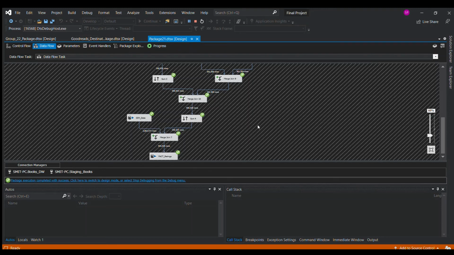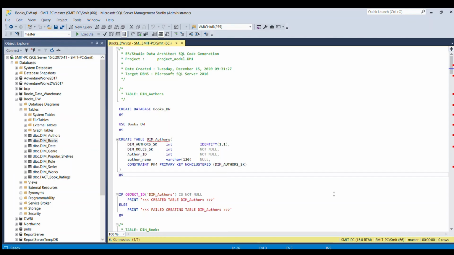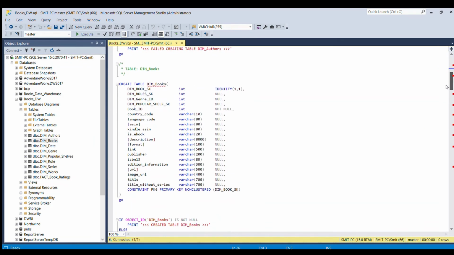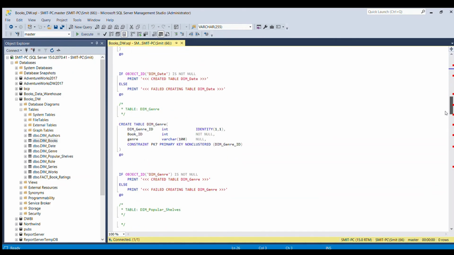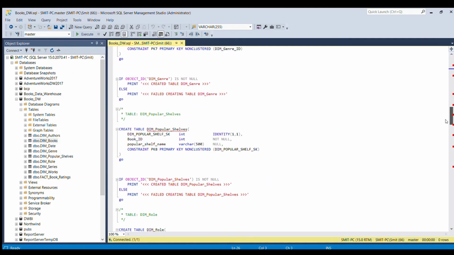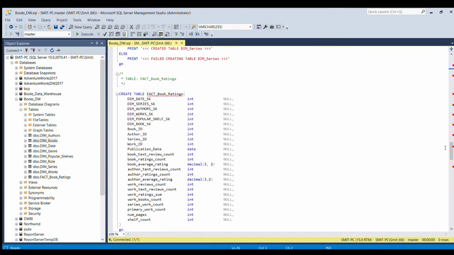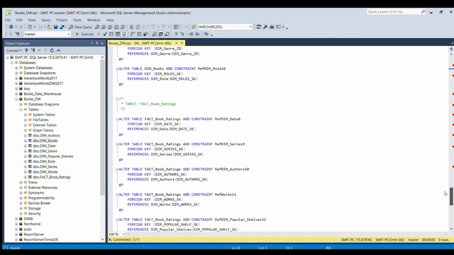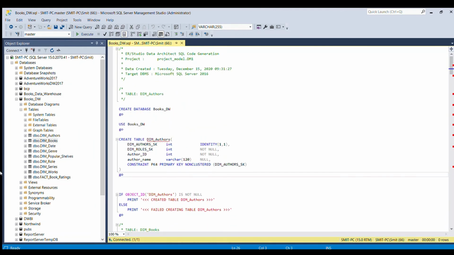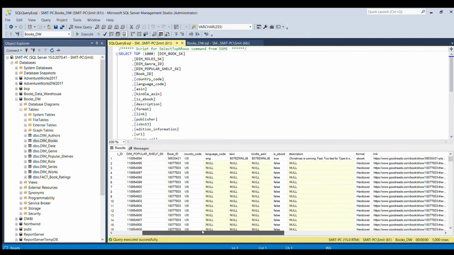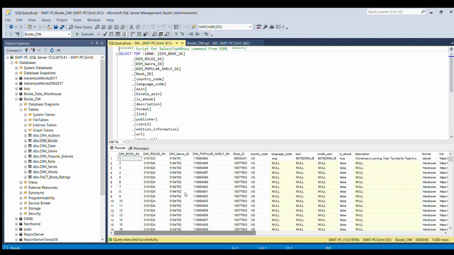rating tables. This is our schema to create the database and data warehouse tables. So these are all the dimension tables, and this is the fact table. This is our schema, and then I will quickly show you a table which has been populated after performing the integration operation. So this is the books table.